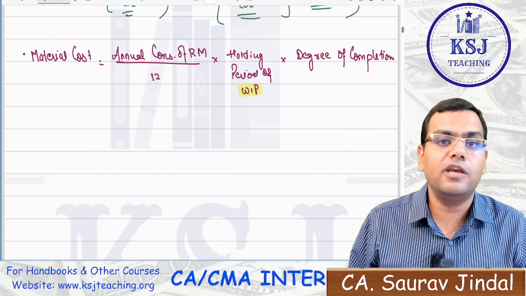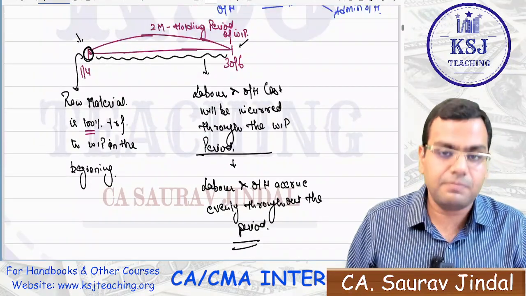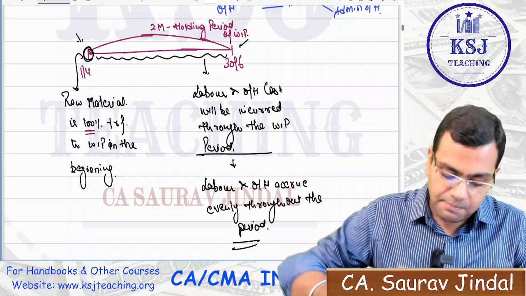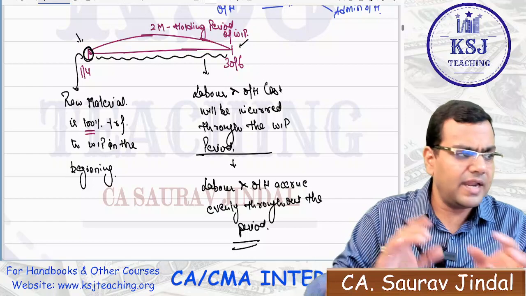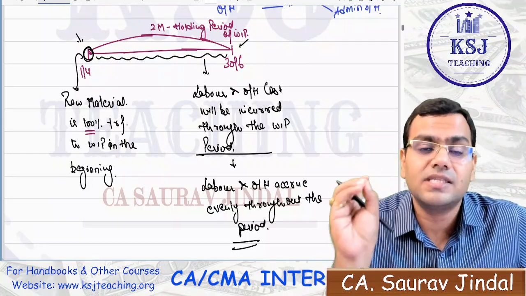Now, what is degree of completion? Degree of completion says whether 100% of the raw material has been entered at the very beginning, or some part of the raw material is being entered, or 80% raw material has been transferred, rest is not transferred. That depends upon the question.